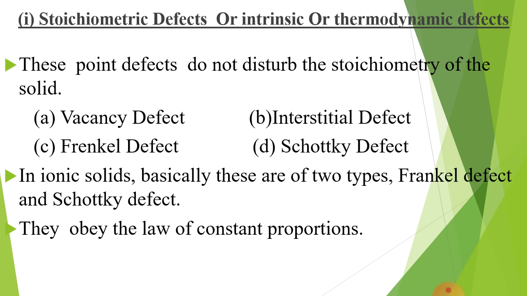For example, if a compound of NaCl is made up of 6 Na+ and 6 Cl-, the ratio is 1:1. But after defect, one Na+ and one Cl- is missing. Now the defect has taken place, but the ratio is still 1:1. So that's why the stoichiometry is the same.